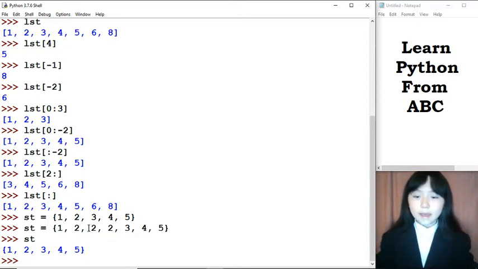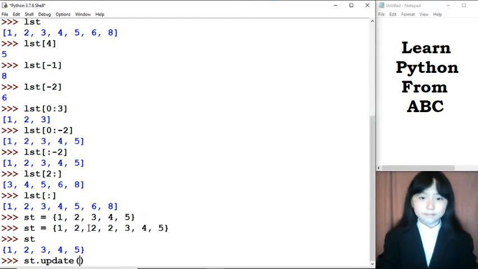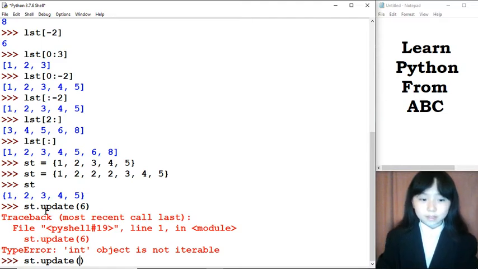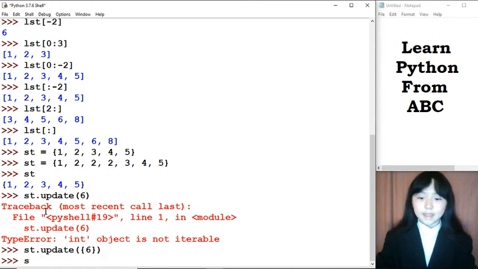If we want to add something to our set, instead of .append, we have .update. Sorry, that's a mistake. We need to update another set. Now let's see what's this.